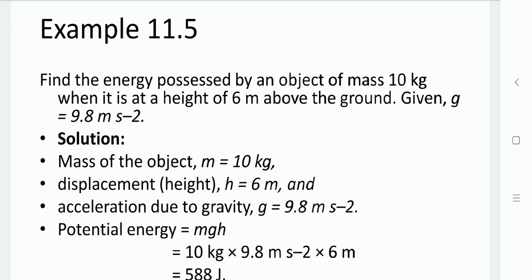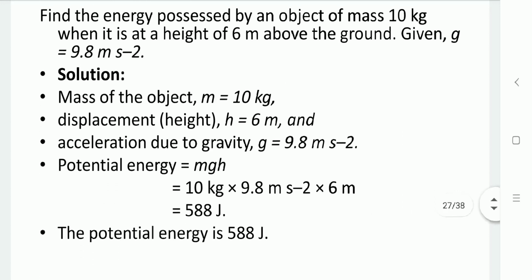So the mass of the object is given as 10 kg, the height is given as h equal to 6 meter, and acceleration due to gravity g is given as 9.8 meter per second square. Substitute all the values in the potential energy equation, that is mgh. By substituting all the values, we get potential energy 588 joule.